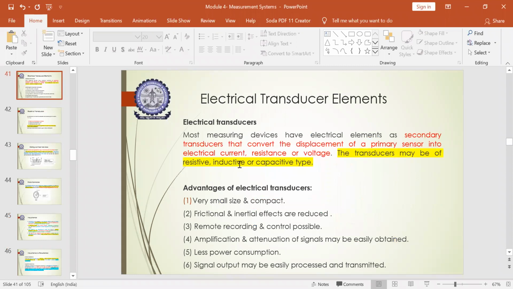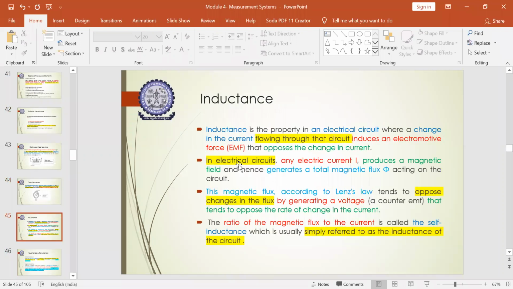So now we are going for the second one, which is called inductance based electrical transducers. What is the main property of an inductance? What does inductance do? Inductance is a property in any electrical circuit where you have a chance of converting the flow of current, either through a conductive material or a semiconductor, so that it induces an electromotive force, which is also called, in short, EMF.